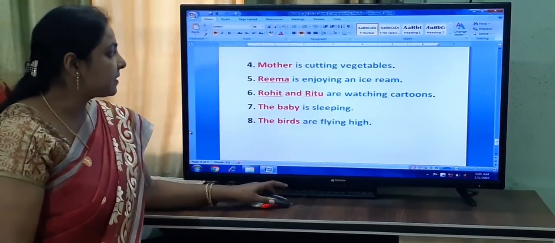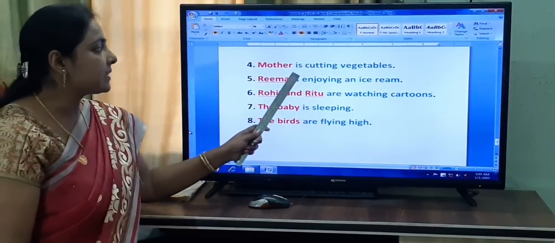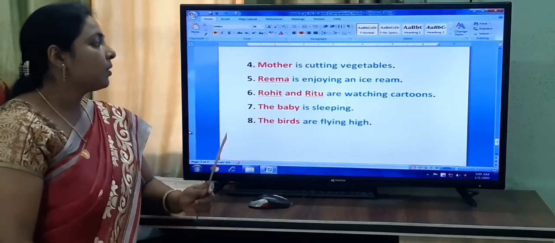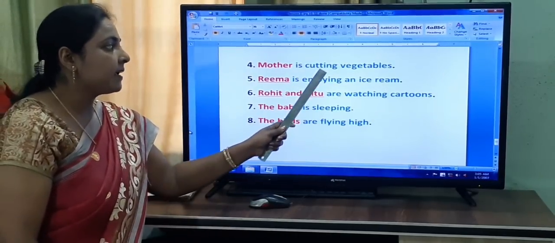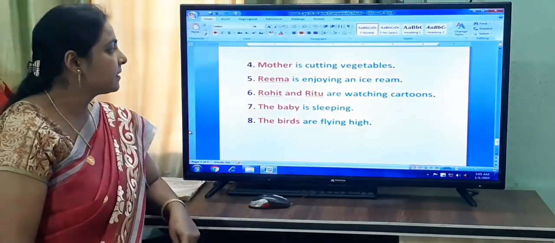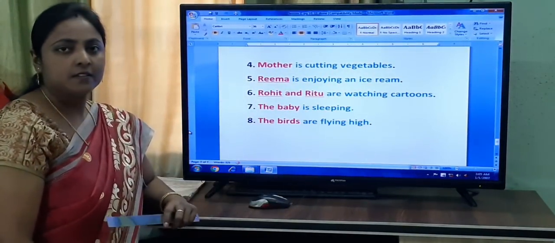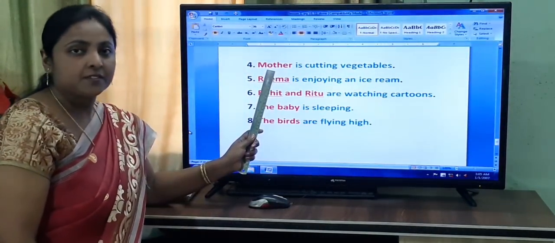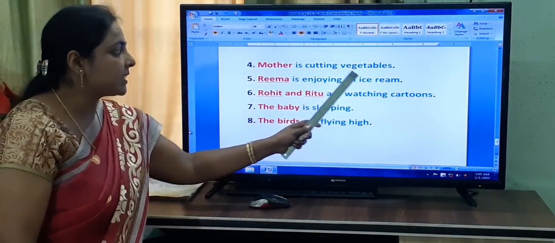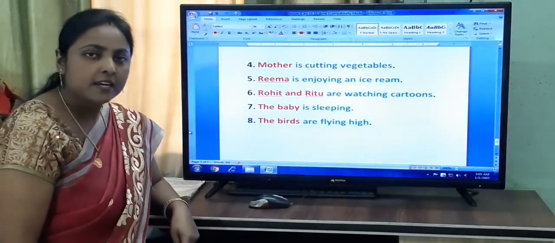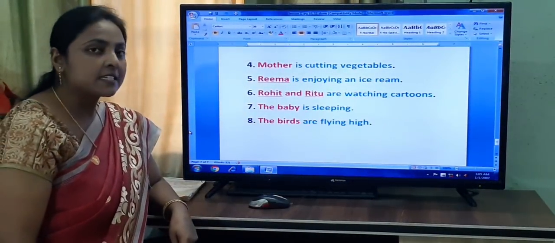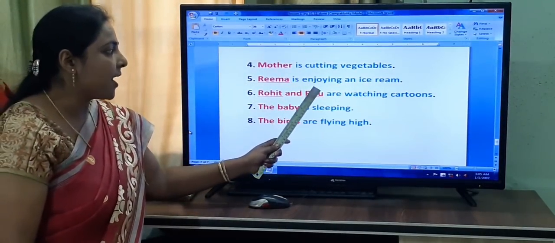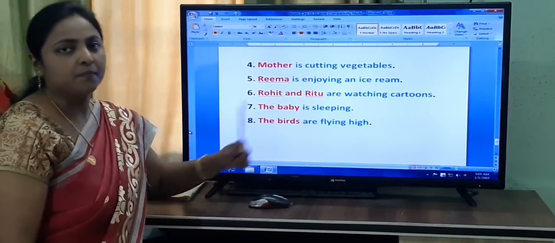The next sentence, mother is cutting vegetables. Who is cutting vegetables? Mother. So mother is what? Subject. And is cutting vegetables is what? Predicate.